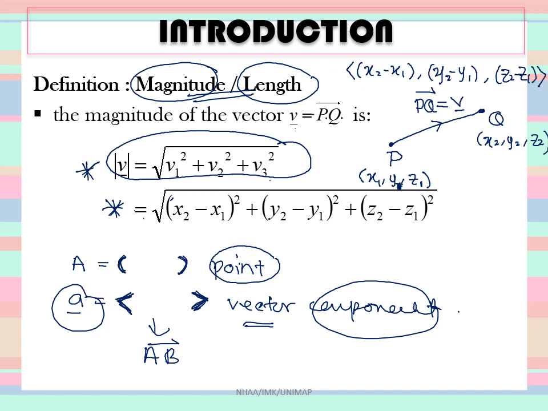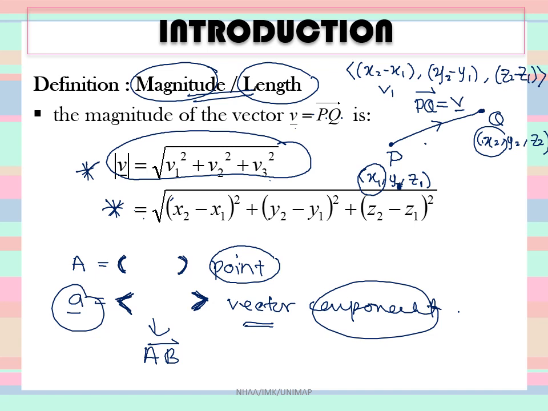So the components of vector PQ are x2 minus x1, which gives you the first component, V1.